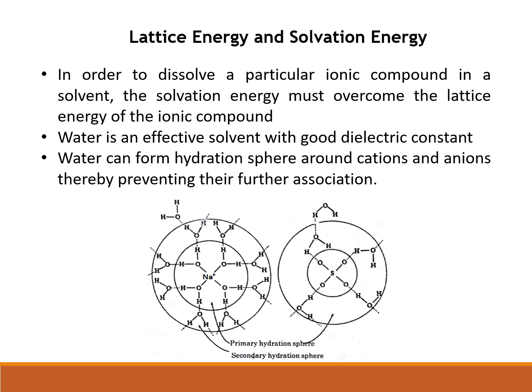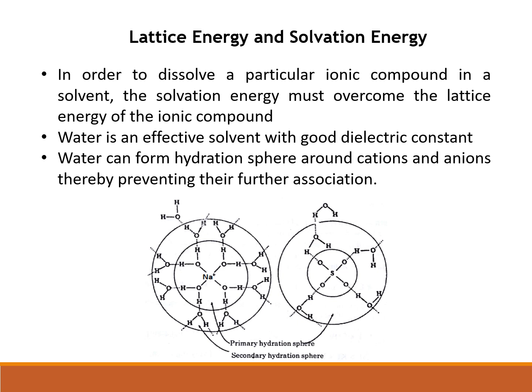And here also, in the case of water, it has very high solvation energy, and when an ionic compound, say for example sodium sulfate, is added to water, water will form hydration spheres around the cation and anion. So here, surrounding the sodium ion, there will be hydration spheres. First, a primary hydration sphere will be formed, and secondly, a secondary hydration sphere will be formed.